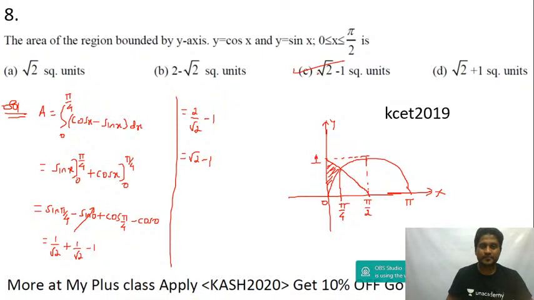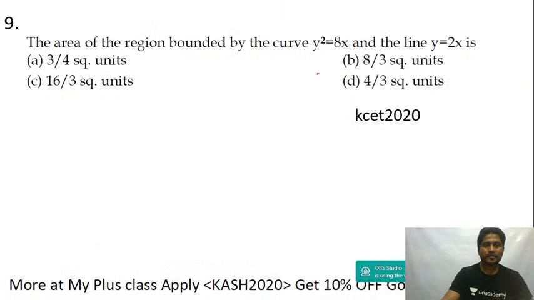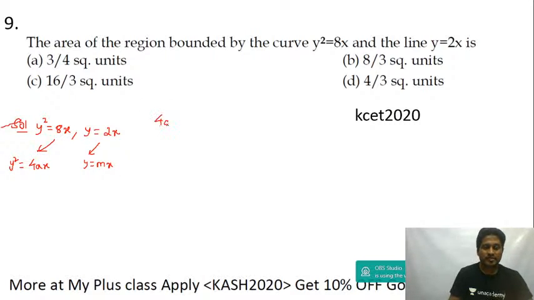Isn't it guys? Yeah. Let's move to the next question. Find the area of the region bounded between the curves y square is equal to 8x and y equal to 2x. This is of the form y square is equal to 4ax, and the line is of the form y equal to mx. If you compare, you get 4a equal to 8 and m equal to 2. So a is equal to 2 and m is also equal to 2.